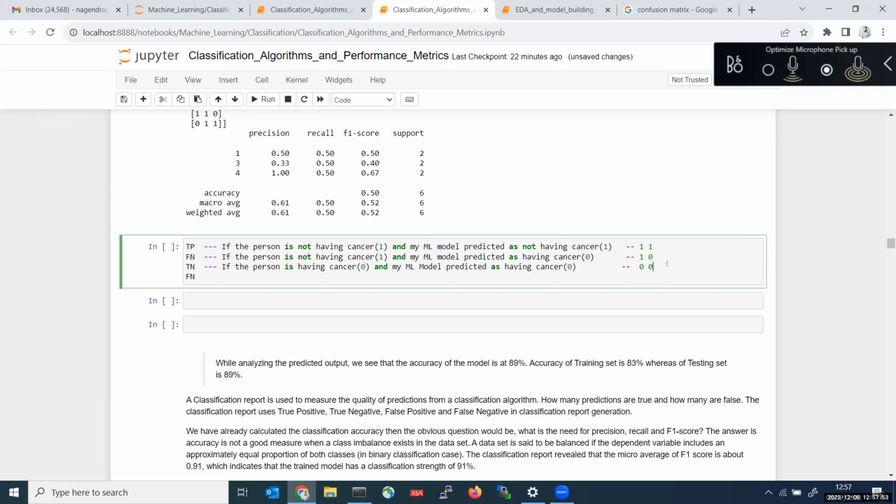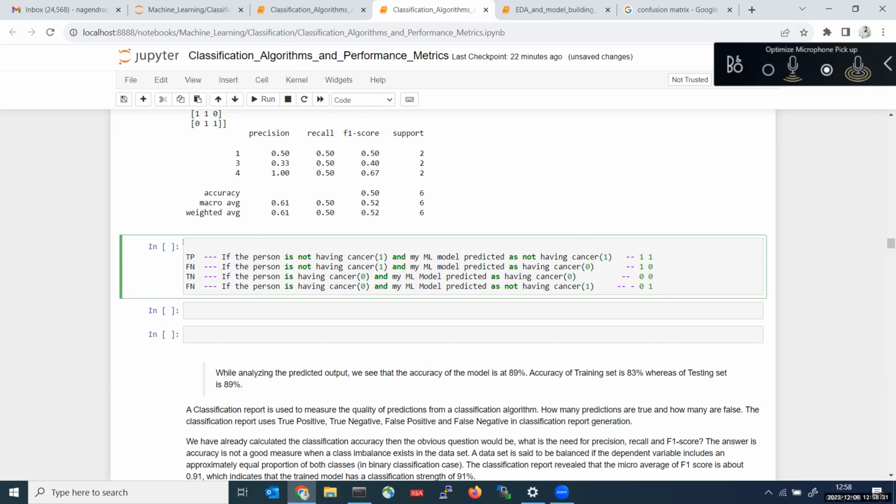So this is 0, 0, which is nothing but true negative. Same scenario for false negative also. If the person is having cancer and my model predicted it as not having cancer, not having cancer means 1. My actual value is 0, but my model predicted as 1.